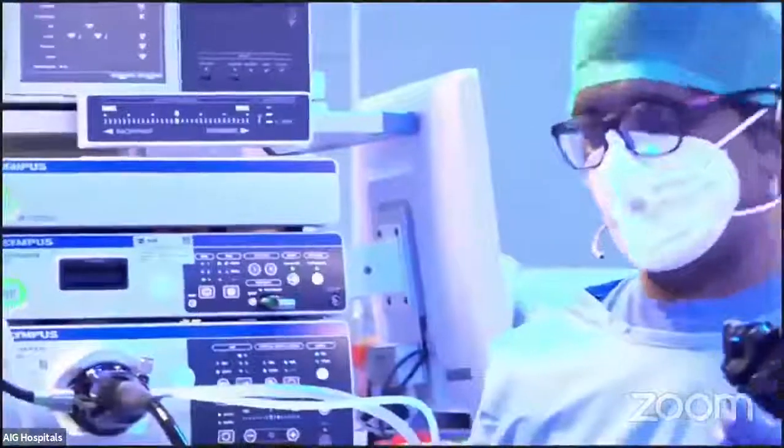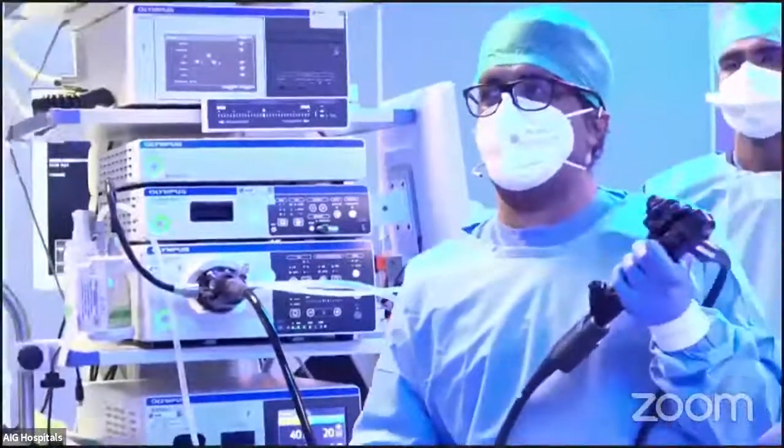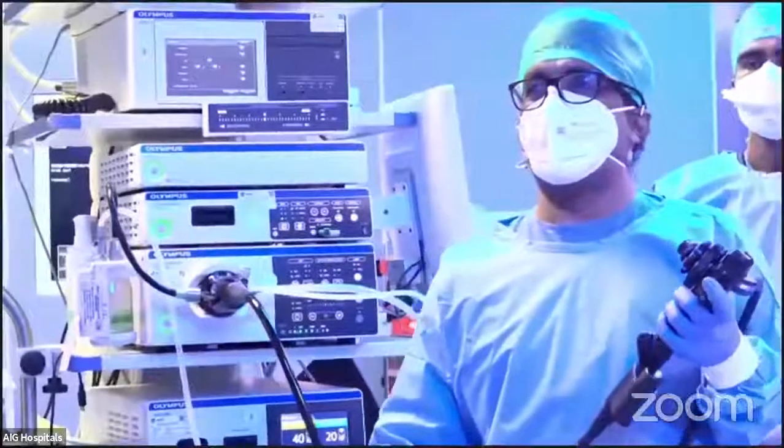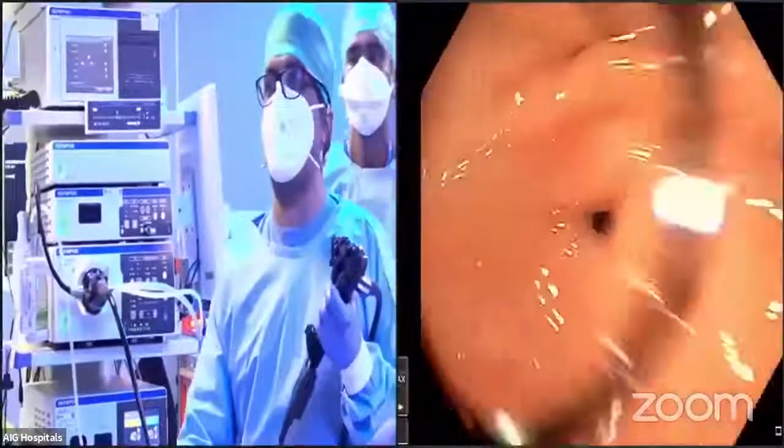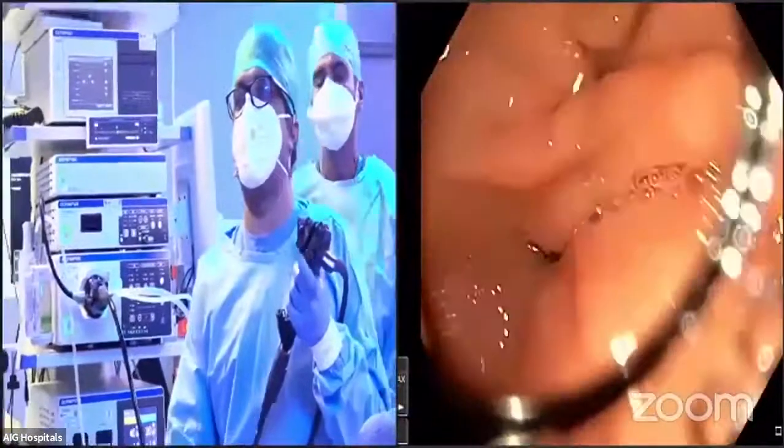So let us see. For want of time, I have mounted the over tube and the scope is already in the stomach now, and we'll go forward from here into the duodenum.